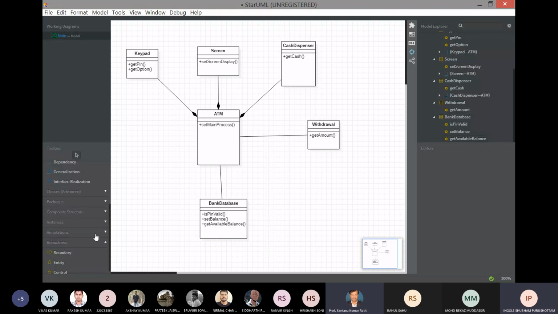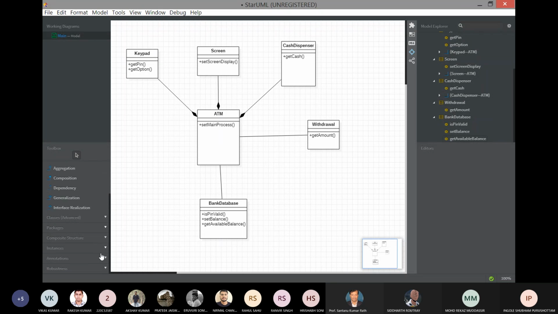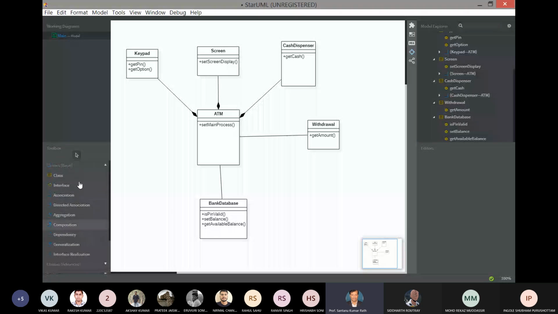Can anyone tell me, is there an option for writing notes or some text? Sir, under annotation. Okay, yeah.